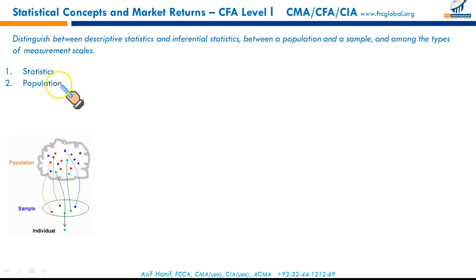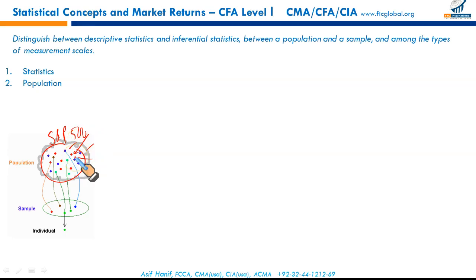What is population? Population is set of all possible members of a stated group. For example, let us consider this is your population, S&P 500, and these are different securities with returns observed. This represents a particular stated group and we are specifically interested in some aspect of the data within this group. A set of all possible members of a stated group is called population, right?